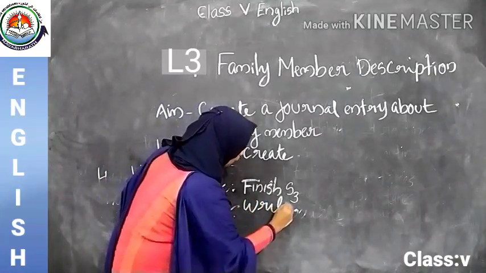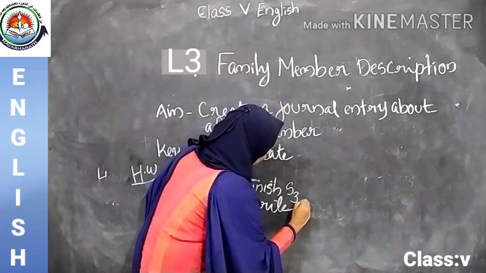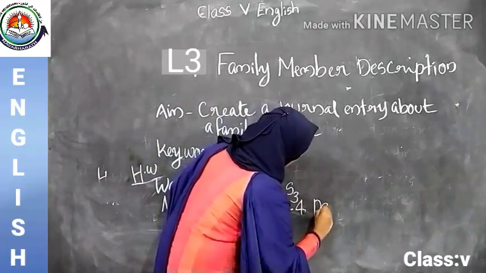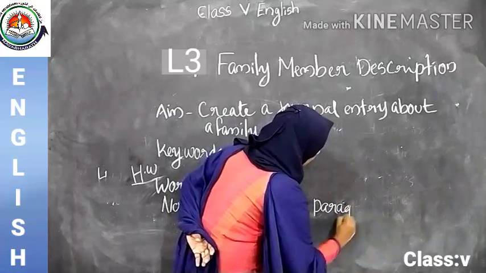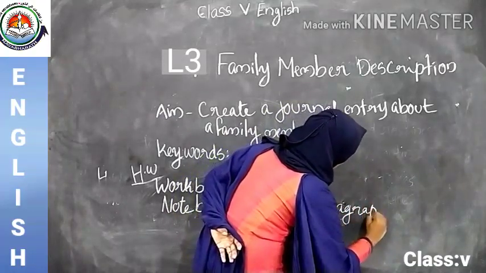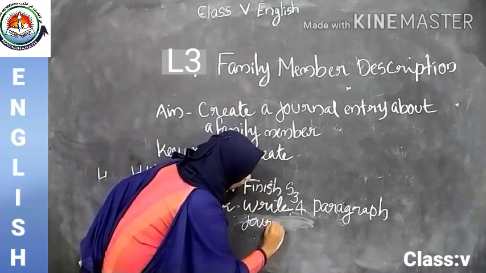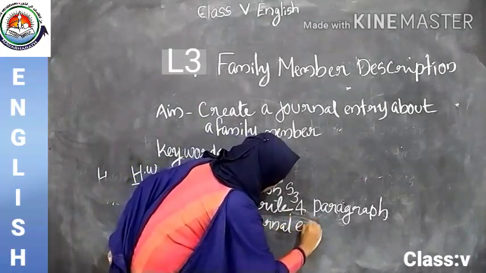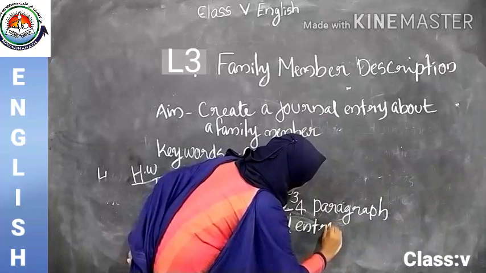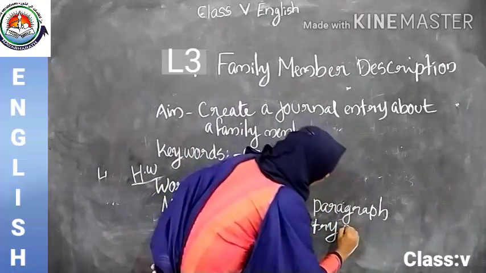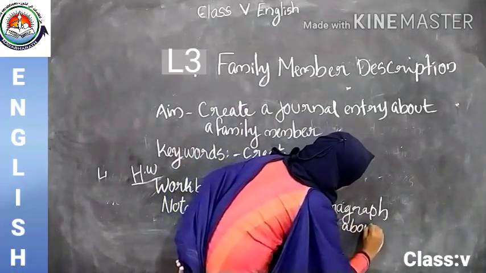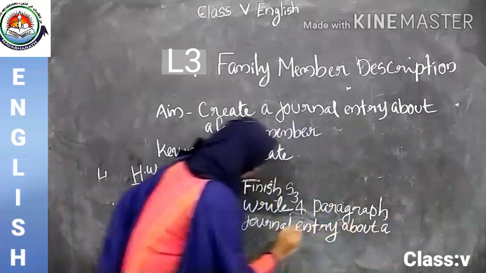Write 4 paragraph journal entry about whom? About a family member.